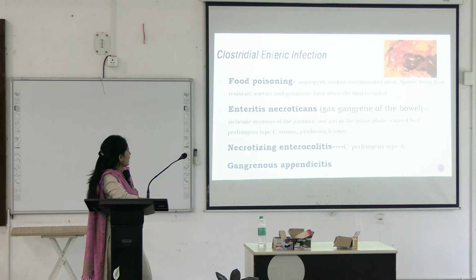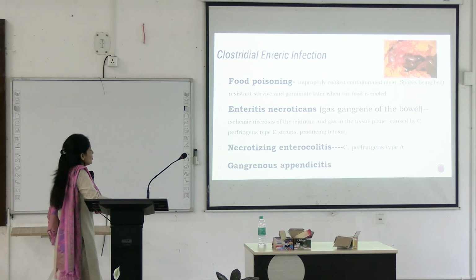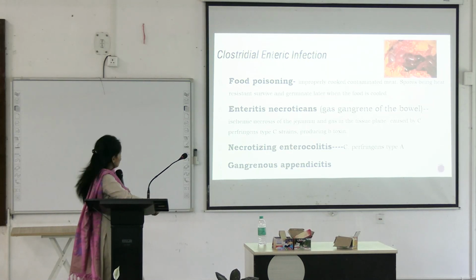Okay, then there is enteritis necroticans, which you name as gas gangrene of the bowel. This causes ischemic necrosis of jejunum and gas in the tissue plane. This is how it looks like. This disease is also known as pig bell. Okay.